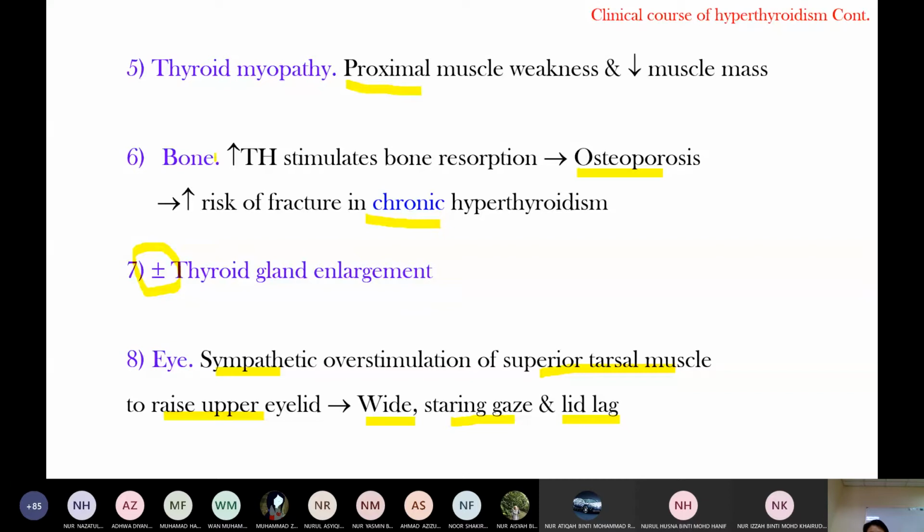When they go to the toilet in a squatting position, it is difficult to get up. This is because of proximal muscle weakness. So patients who have difficulty combing their hair and cannot get up when sitting, this is due to thyroid myopathy. Bone resorption is seen in chronic, not in acute type.